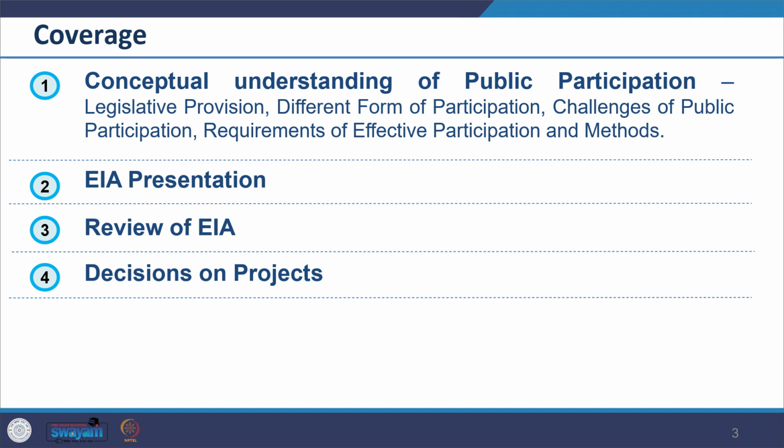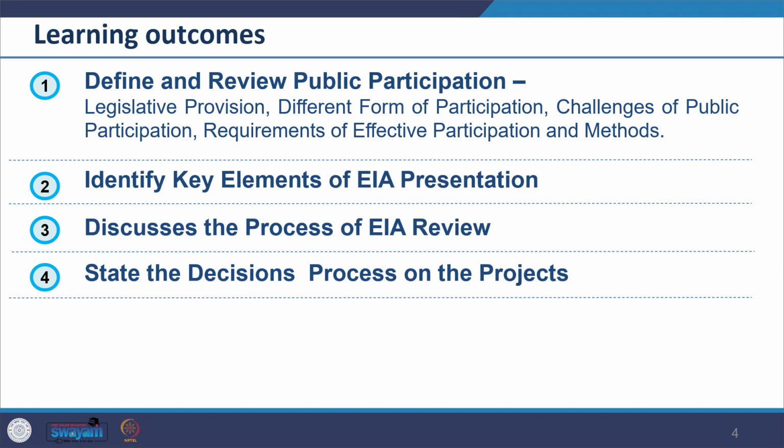So that would be our coverage, and accordingly, the learning outcomes expected are that you should be able to define and review public participation. You should be able to understand what kind of public participation is happening, what public participation means by itself, and what level we are able to achieve in any context. Then you should be able to identify key elements of EIA presentation, discuss the process of EIA review, how the EIA review is undertaken, and discuss the state of the decision-making process on any project in the context of EIA.